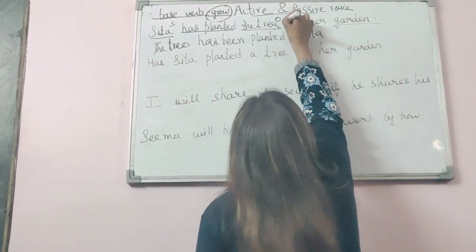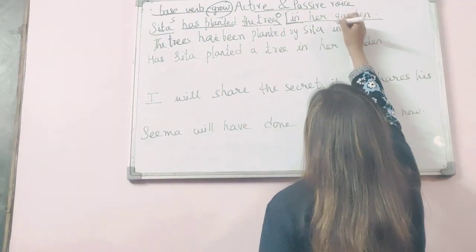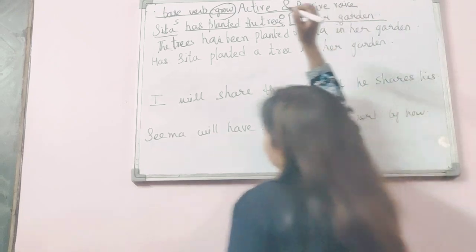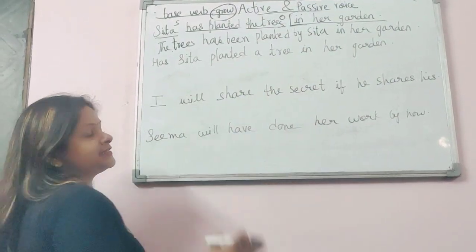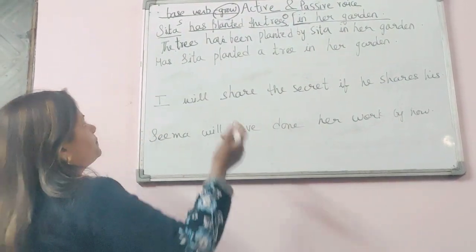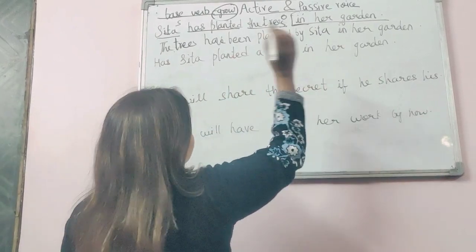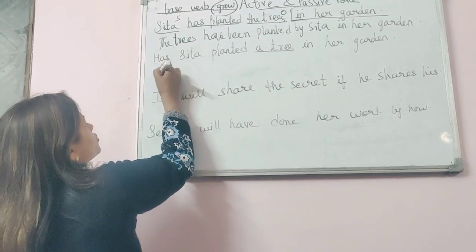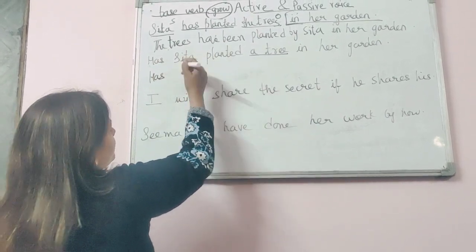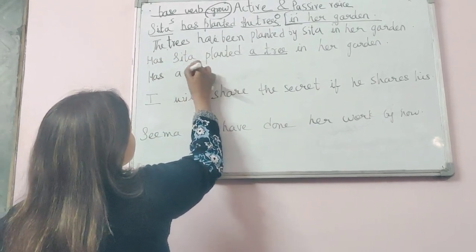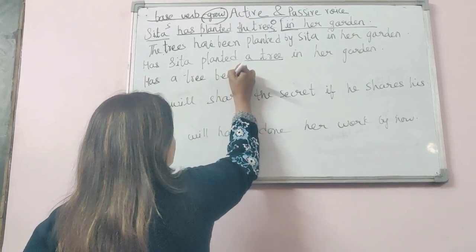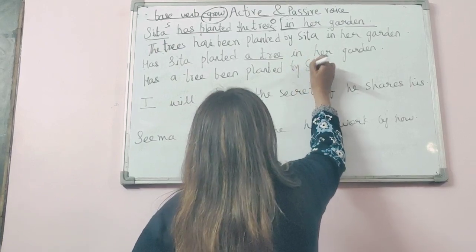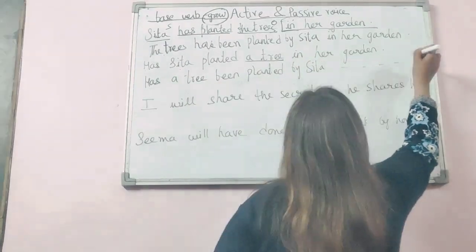Now the remaining phrase is in her garden. So I'll write it after the passive voice is made. Okay, and for the interrogative form of passive voice, how will I turn it? Has Sita planted a tree in her garden? So a tree, our object, is singular, so I'll write it before the subject. Has a tree been planted by Sita in her garden? Question mark.